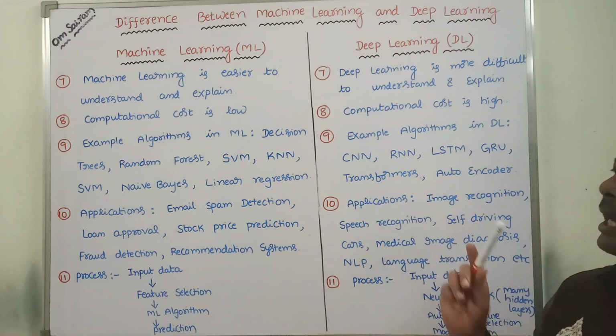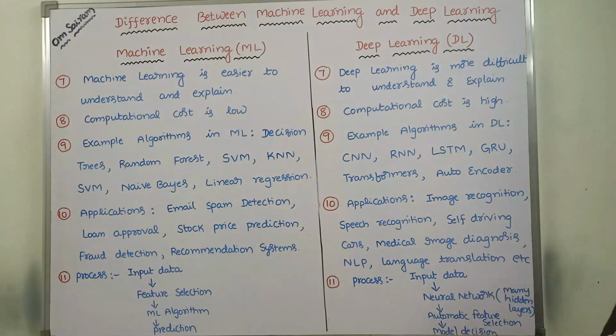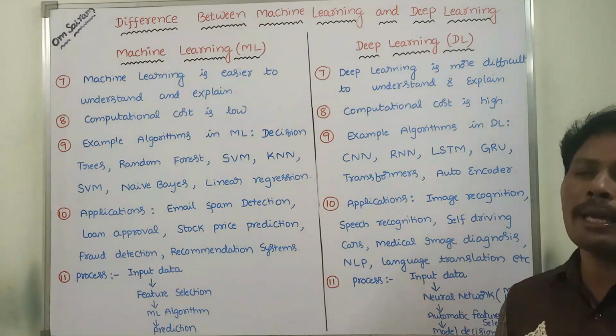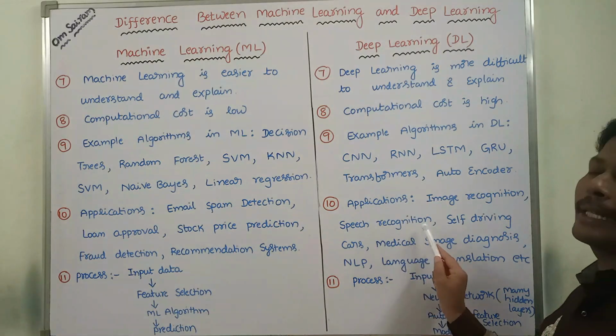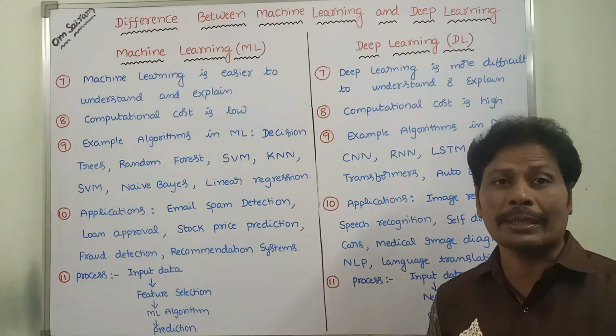Next, what are the applications of deep learning? Image recognition, where we have to recognize the image. Speech recognition, where we have to recognize the speech of a particular person.